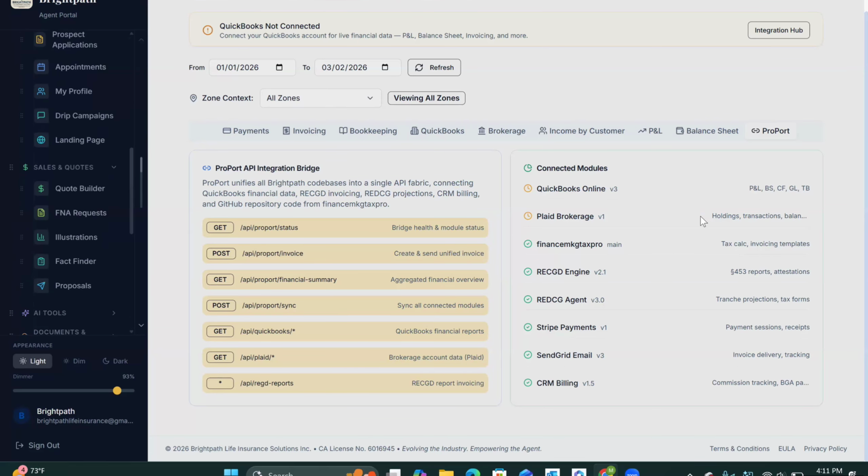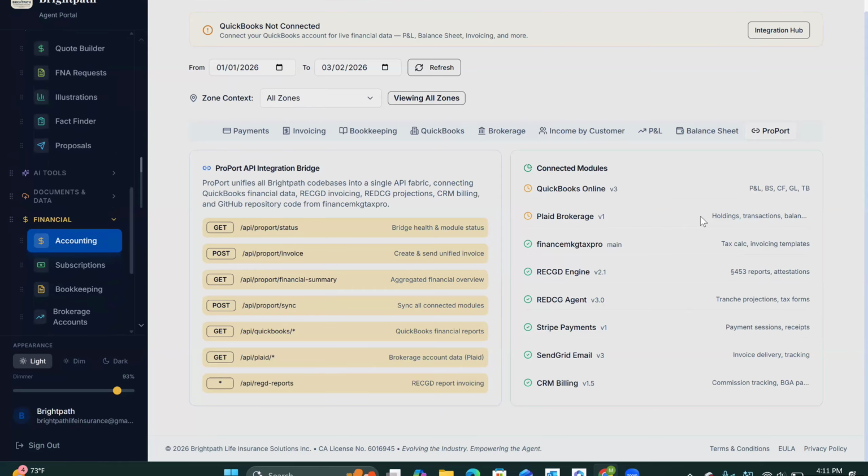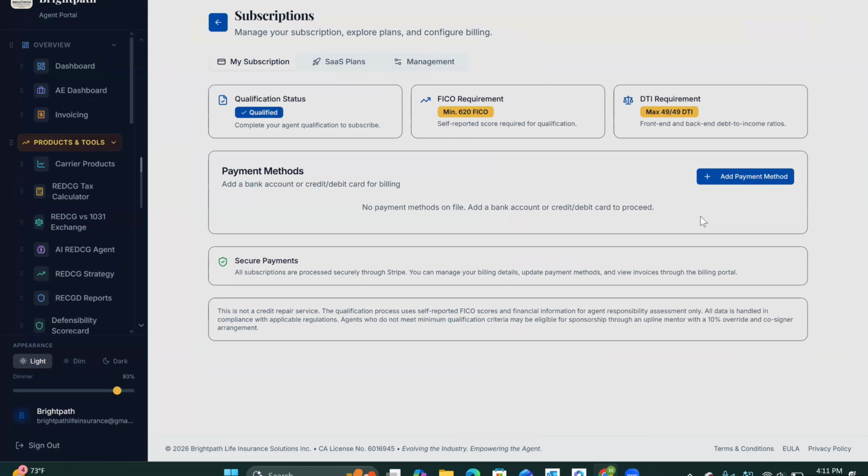So that's just under the hood here, the subscriptions. You can add a payment, keep them on a monthly recurring, the FICO score requirement. So just to onboard our agents, we're